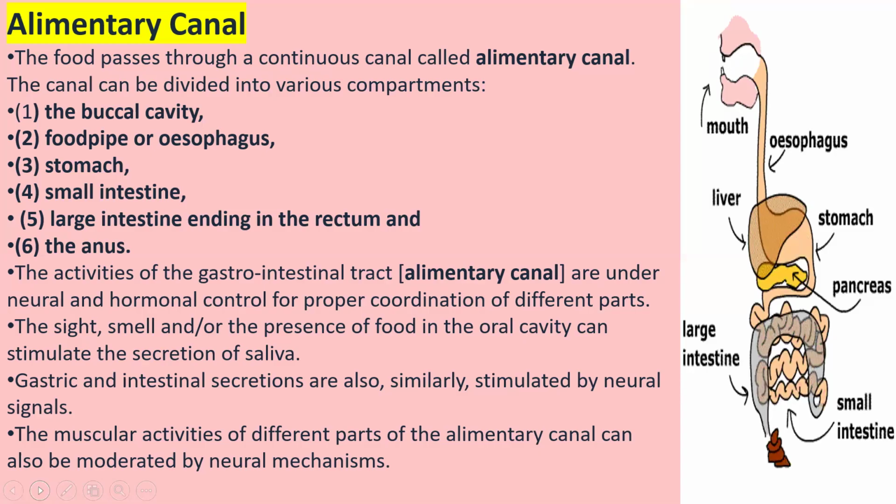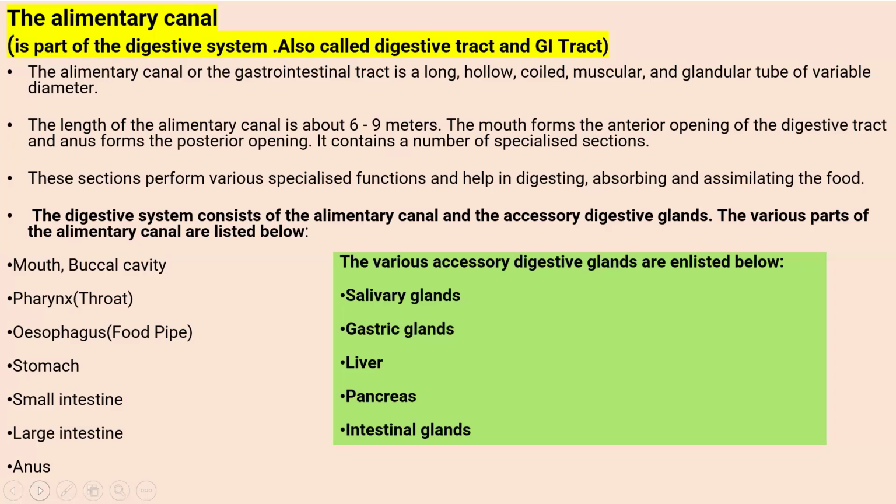These neural signals I will explain in the next video in part 2 or part 3. The muscular activities of different parts of the alimentary canal can also be moderated by neural mechanism. Neural mechanism slides I have made already, so I'm going to publish within 2 days. Neural mechanism of gastrointestinal tract.